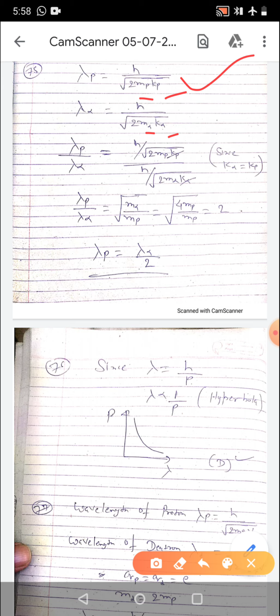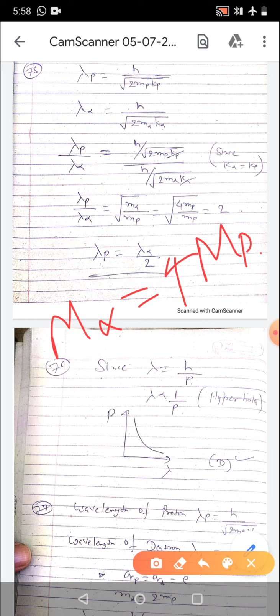The mass of alpha particle is 4 times the mass of proton, right? If you cancel these energies, because both have equal kinetic energy, the wavelengths are different. If you substitute that, you will get a factor of 2. So lambda p is equal to lambda alpha by 2.